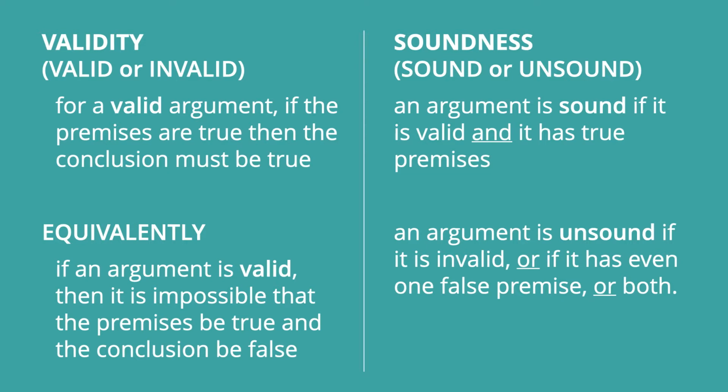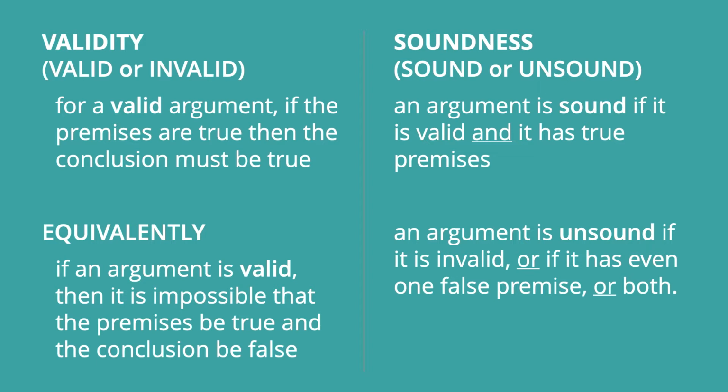soundness. A valid argument is an argument where if the premises are true, then the conclusion must be true. And an equivalent way to say that is to say that for the argument, if it's valid, then it's impossible that the premises be true and the conclusion be false. Okay? Validity then is a question about the relationship between the premises and the conclusion. If the premises are true, would they make the conclusion true?